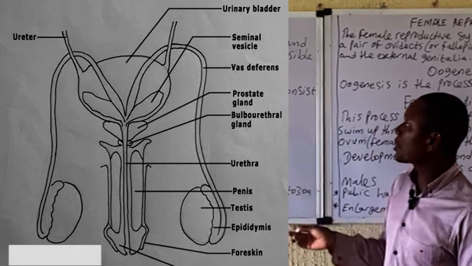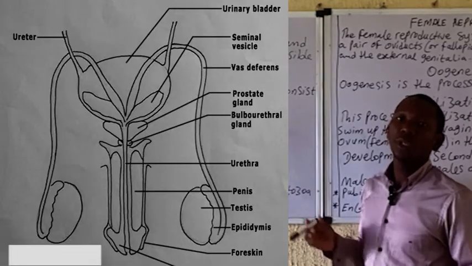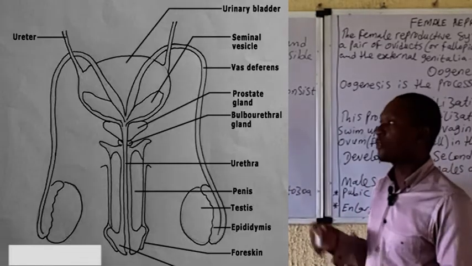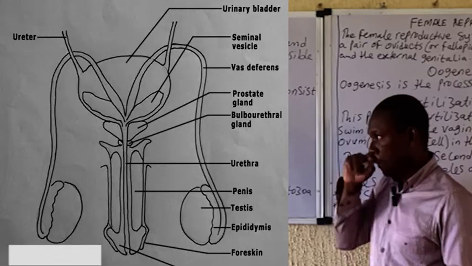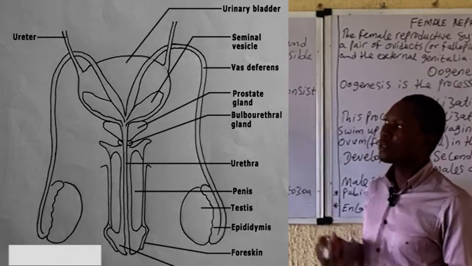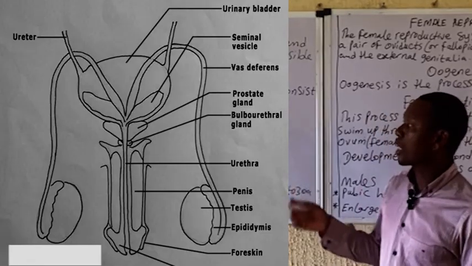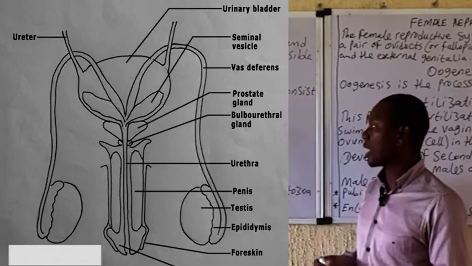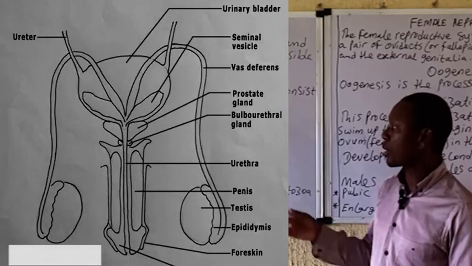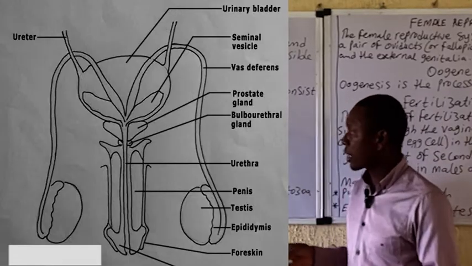Then the epididymis leads to the vas deferens, which conveys the spermatozoa towards the urethra. You can see from the board that we have the various accessory glands like the seminal vesicles and the Cowper's glands.